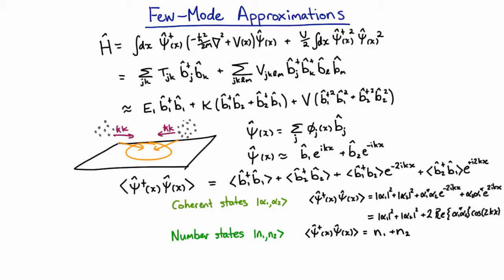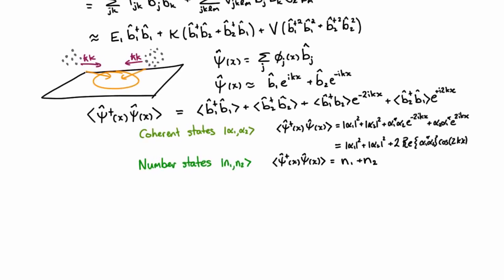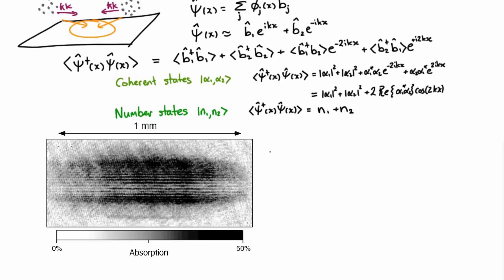So what do you actually get when you take two condensates and you drop them on top of each other? It turns out you get interference fringes. And this was shown by Wolfgang Ketterle's group at MIT in 1995. And so one might be forgiven for inferring that therefore they're more likely to be in coherent states than number states. In fact, this is a very early interference experiment.